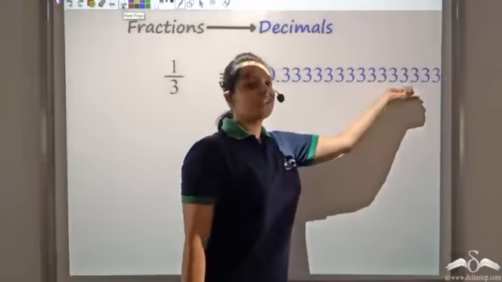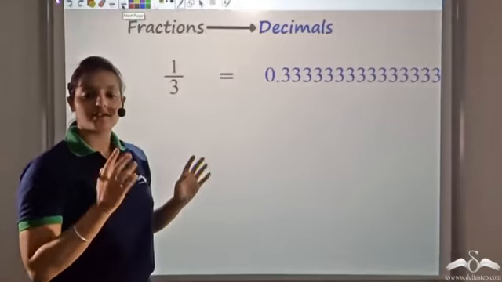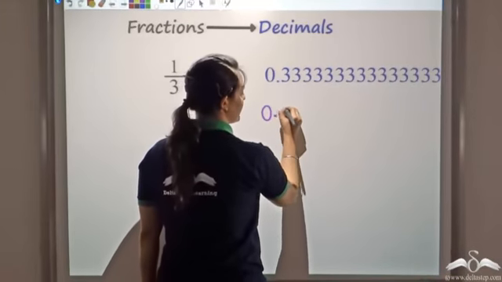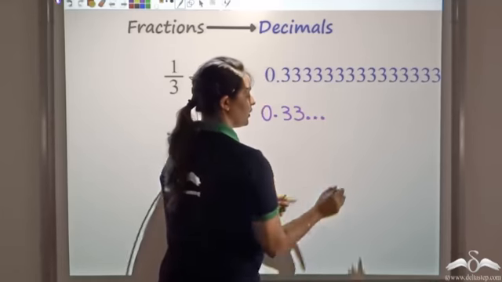So 0.333 is never ending. So how do I write this number? It has an infinite number of 3's. How do I write it? What I can do is write some 3's and put 3 points here.